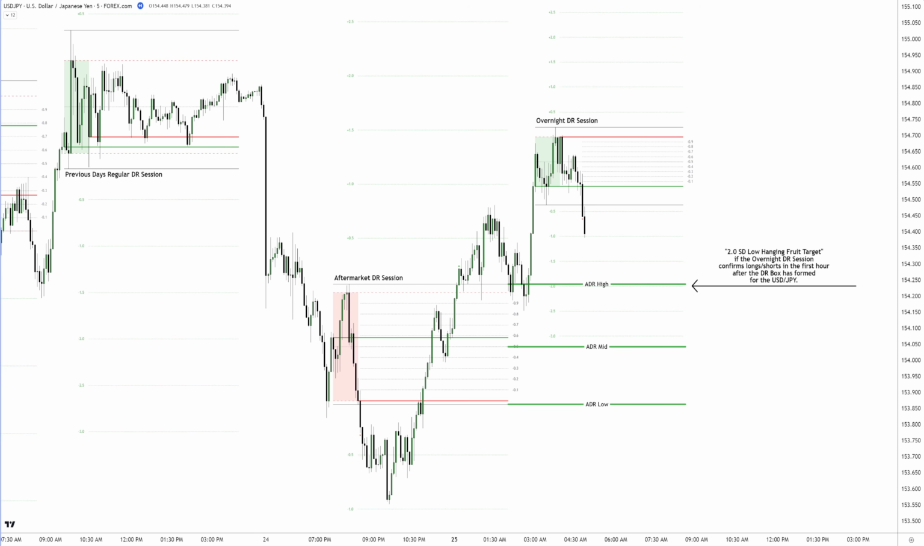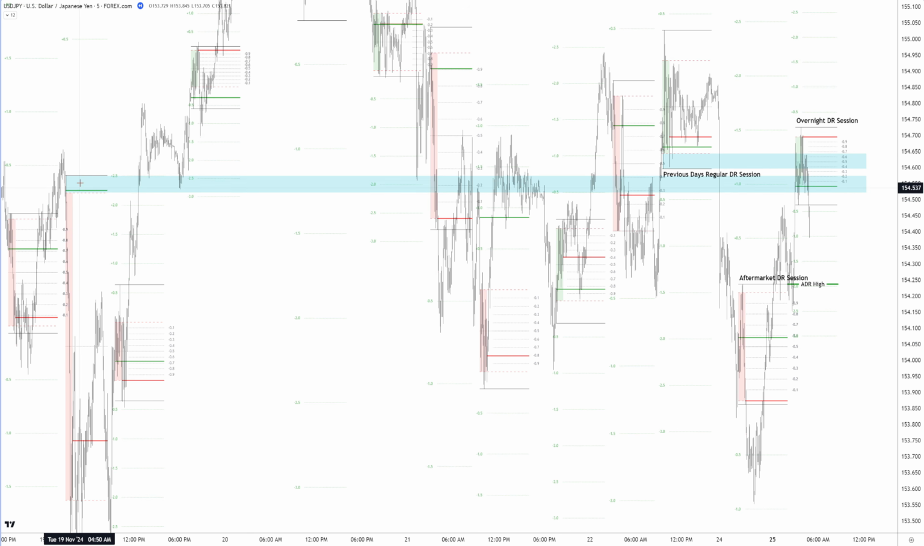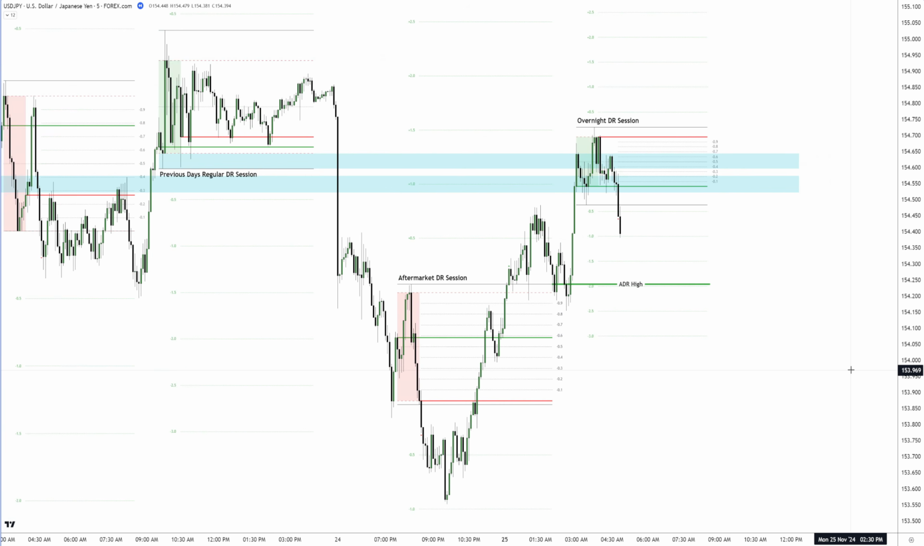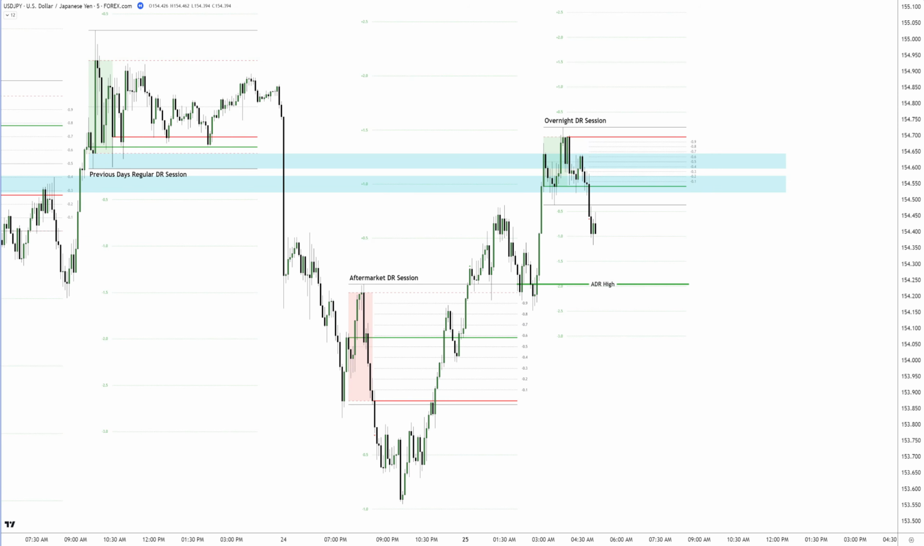It aligns perfectly with the aftermarket DR highs, providing an additional confluence. To the left, we have 2 previous DR levels, one from the previous week and another from the previous day's regular DR session. These serve as key areas to watch. After identifying the targets, it is time to wait for a retracement back into the defining range.